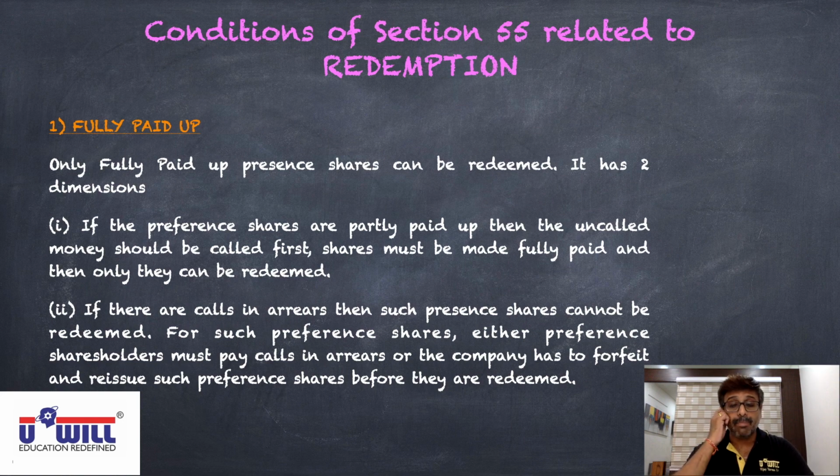Okay, so you can pause the video and note it down. As such, you have to write only the first sentence: only fully paid up preference shares can be redeemed. And if you feel that you cannot remember the meaning of this, then you can write the explanation also in your notebooks. But by writing only that, you must understand its meaning: for partly paid up preference shares the company will call the final call money, and for calls in arrears either preference shareholders must pay it or the company will forfeit those shares.